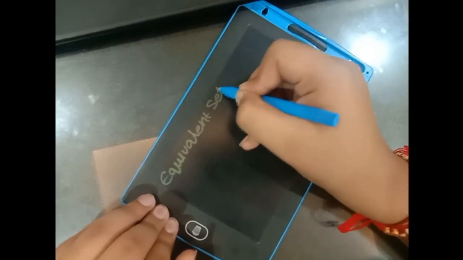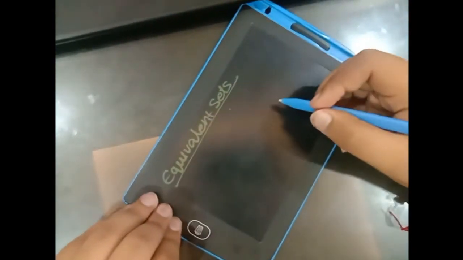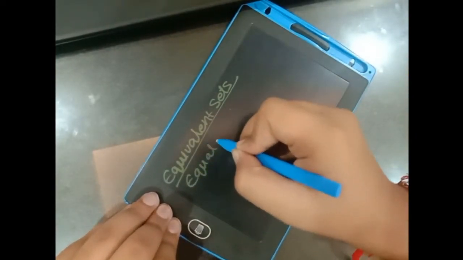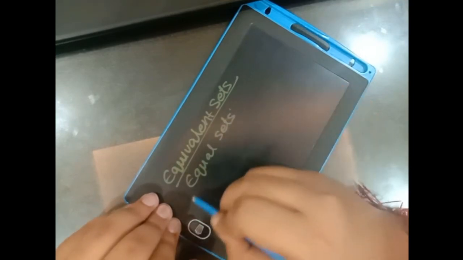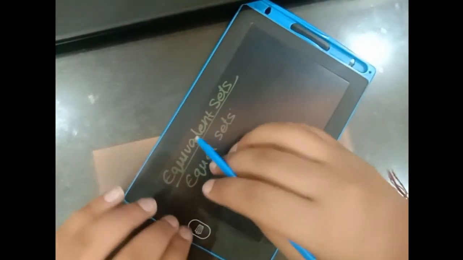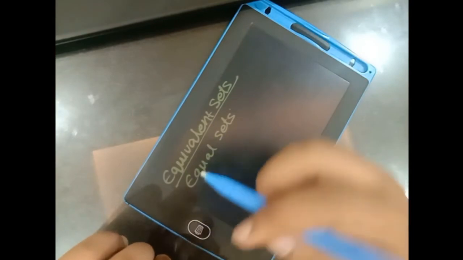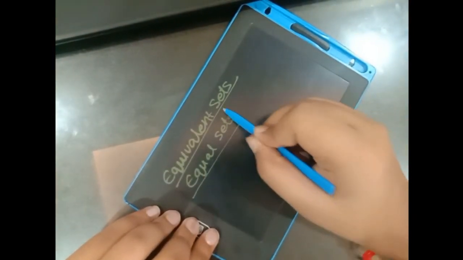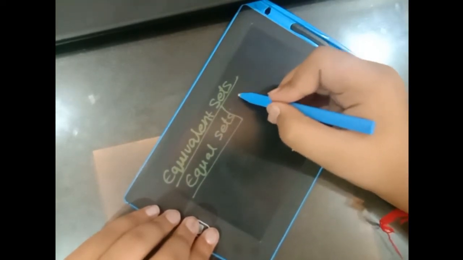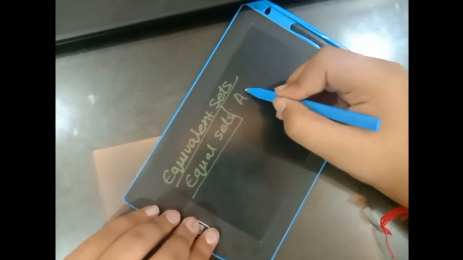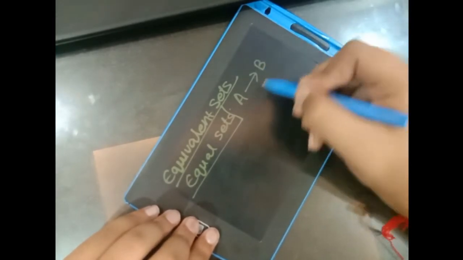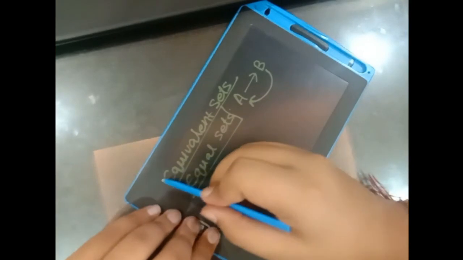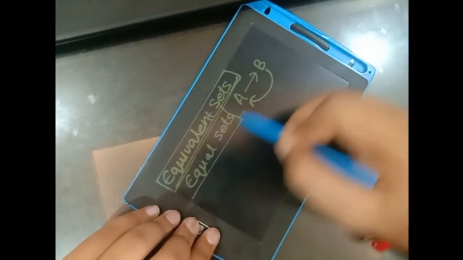Next, equivalent sets. Now please pay attention. There is a difference between equal sets and equivalent sets. Both are two different types of sets. We studied that in equal sets all the elements of A should also be in B, and all the elements of B should also be in A. But in case of equivalent sets this is not necessary.